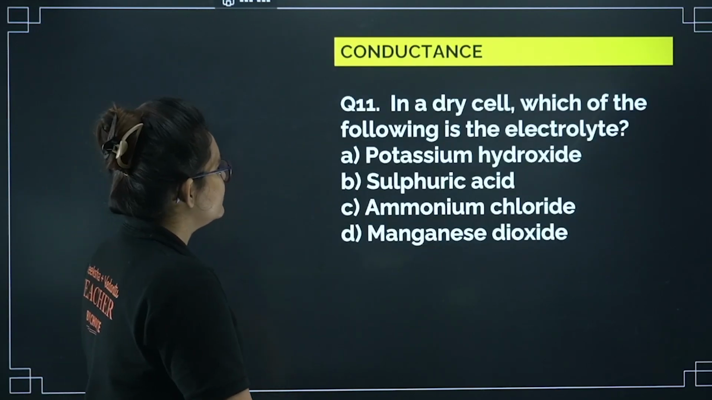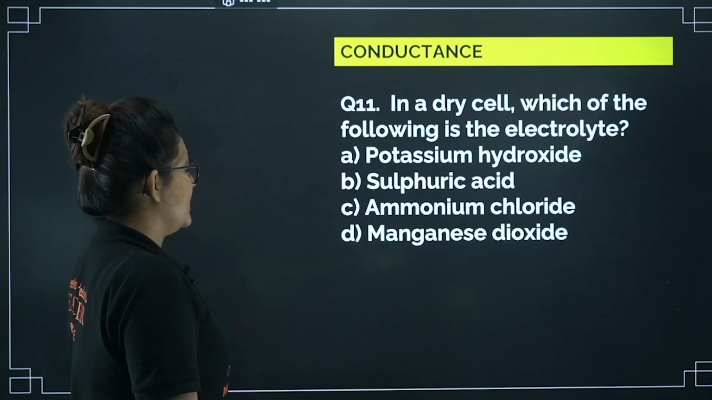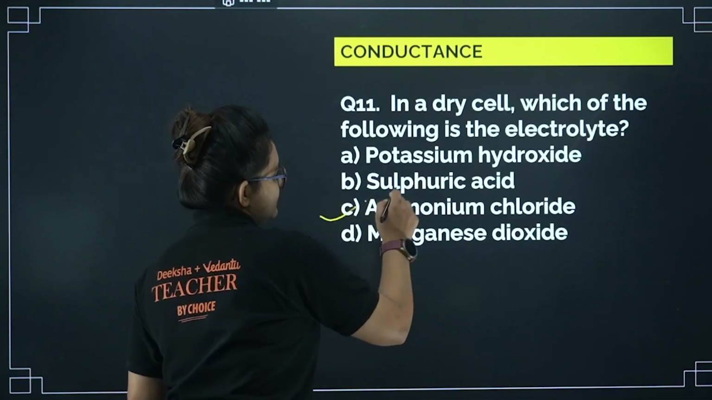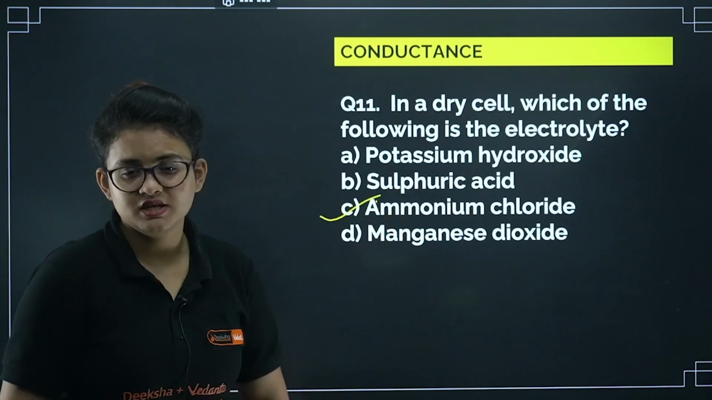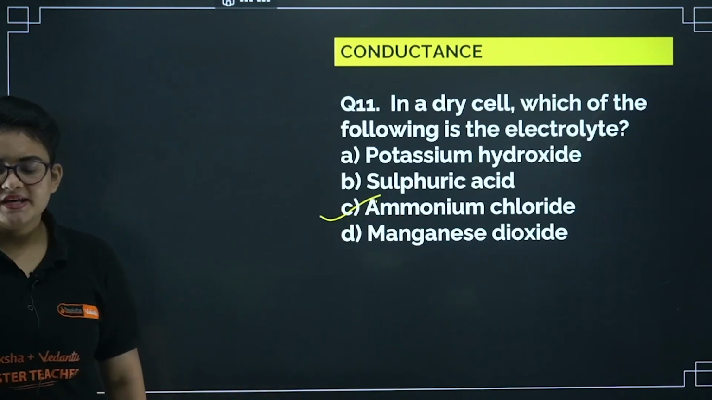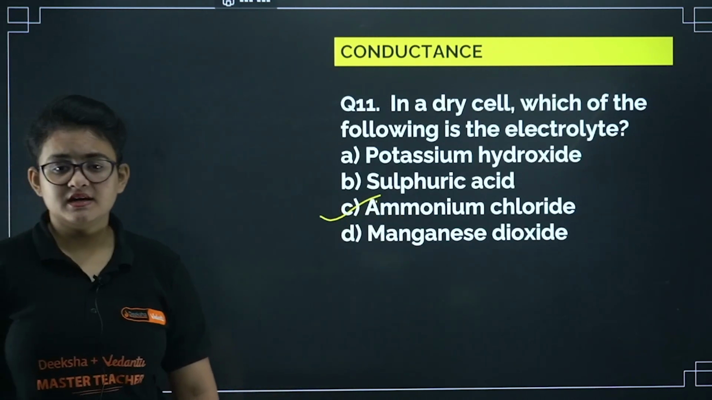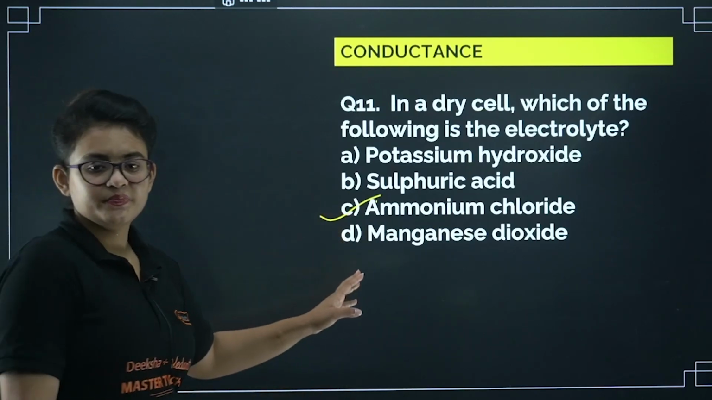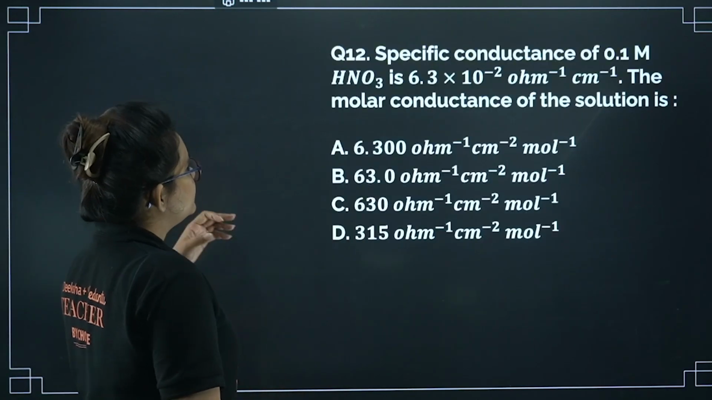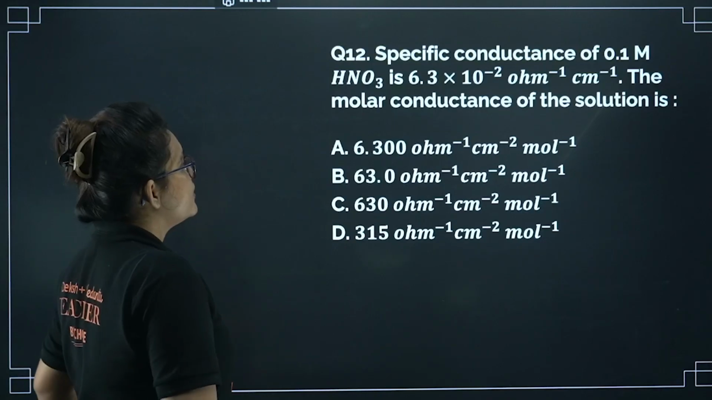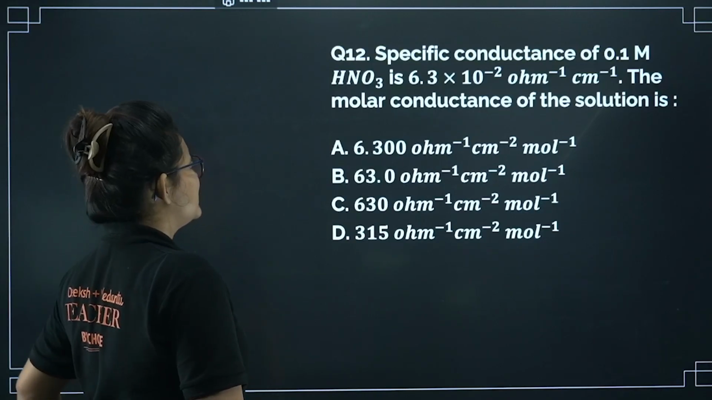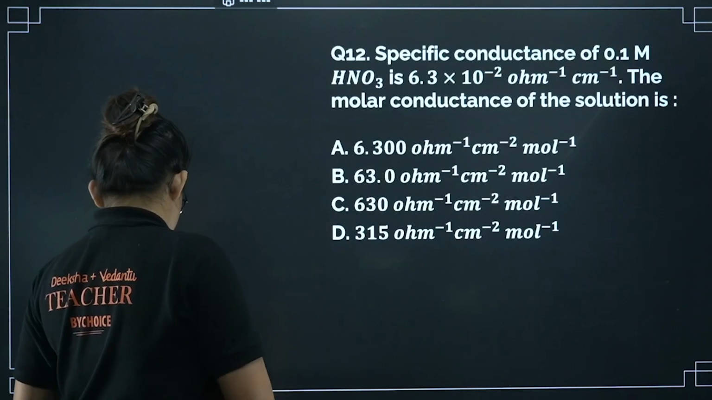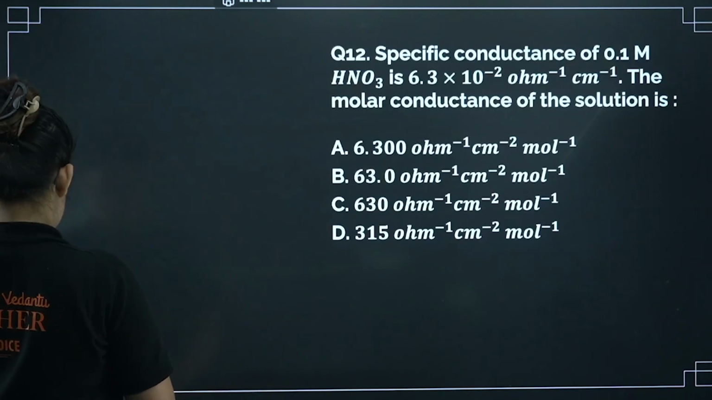Okay, let's proceed further. In a dry cell, which of the following is the electrolyte? In a traditional dry cell, ammonium chloride is used, along with a paste of manganese dioxide and carbon powder. We use this as an electrolyte. Okay, let's proceed further. Specific conductance of 0.1 molar HNO3 is given. The molar conductance you have to find out. Let's see how we should proceed.